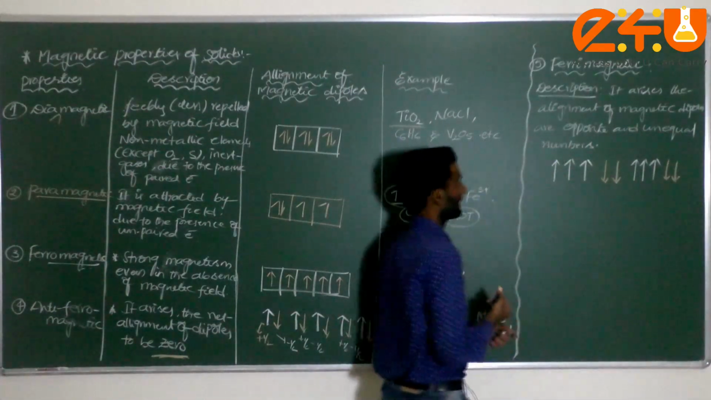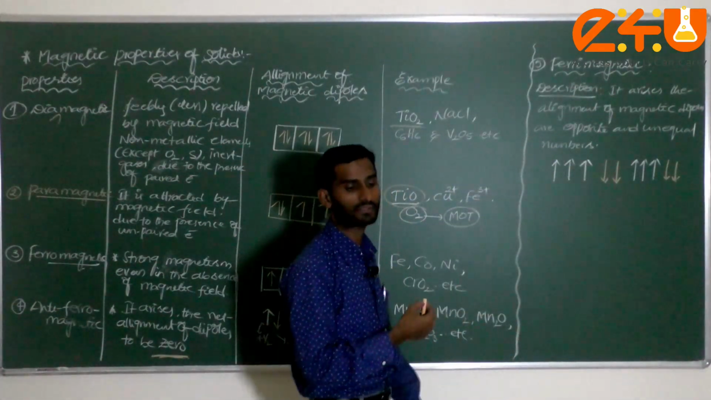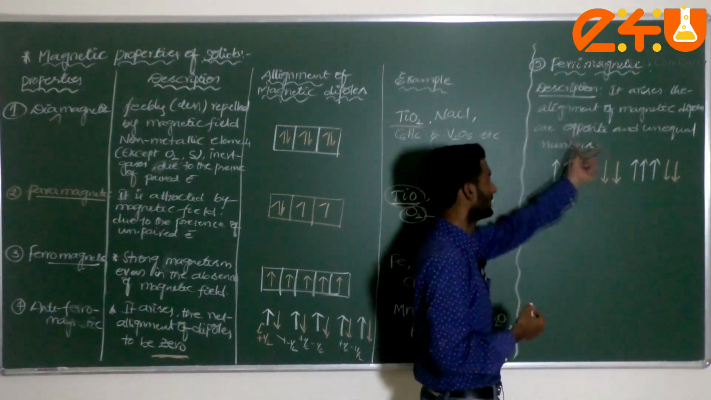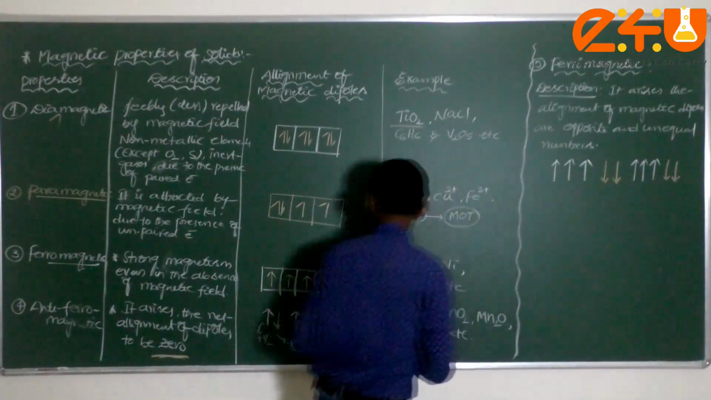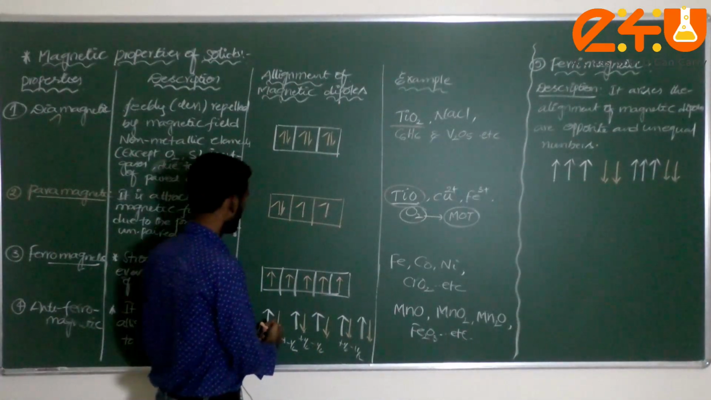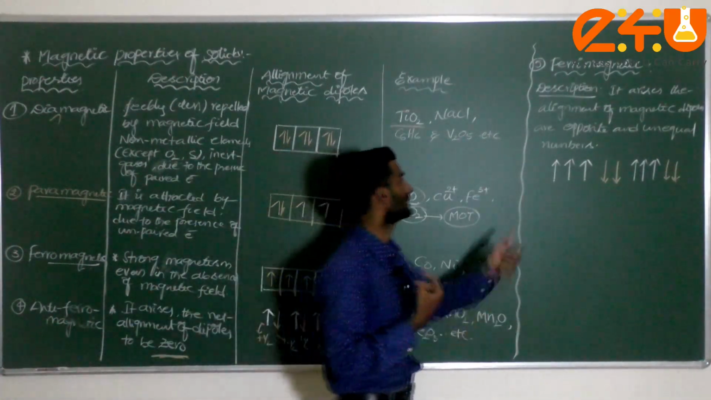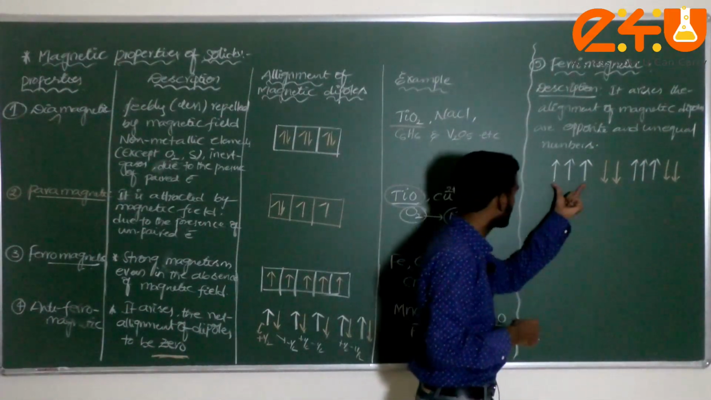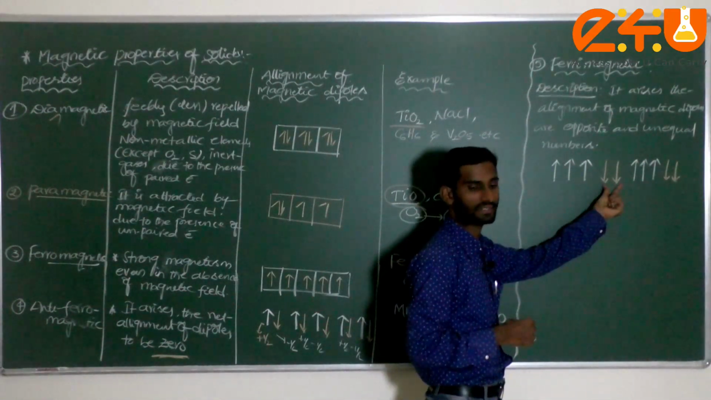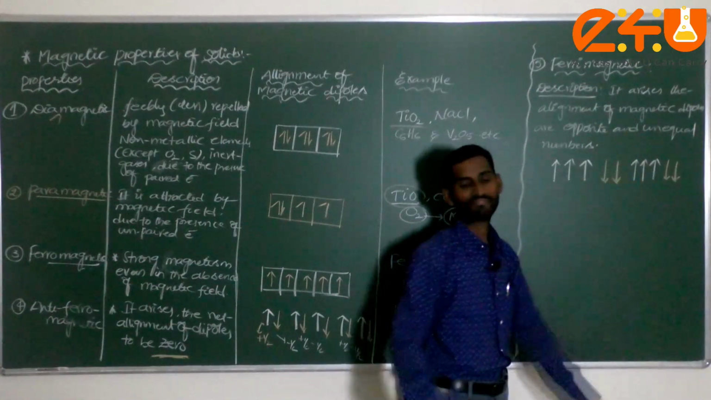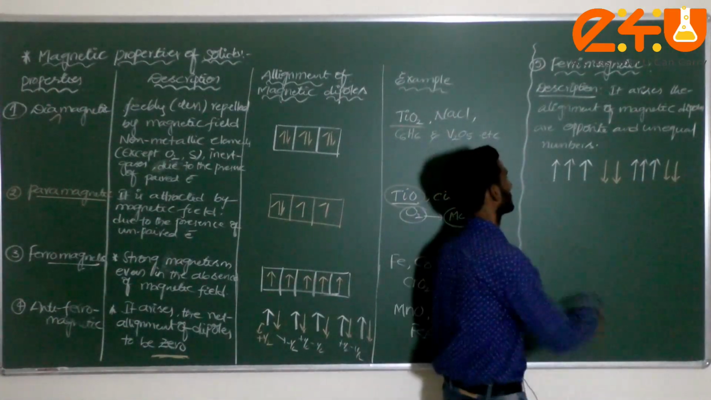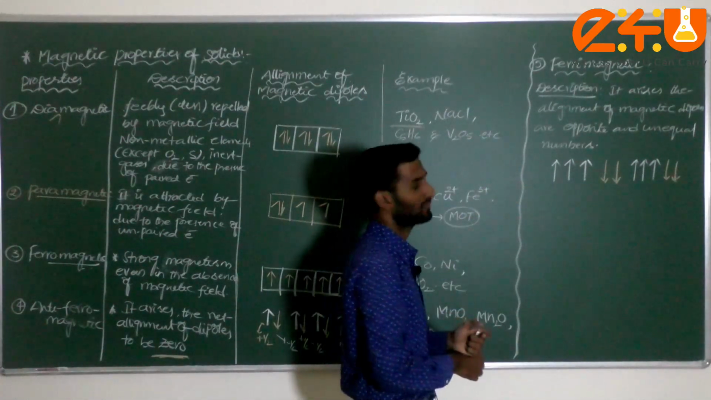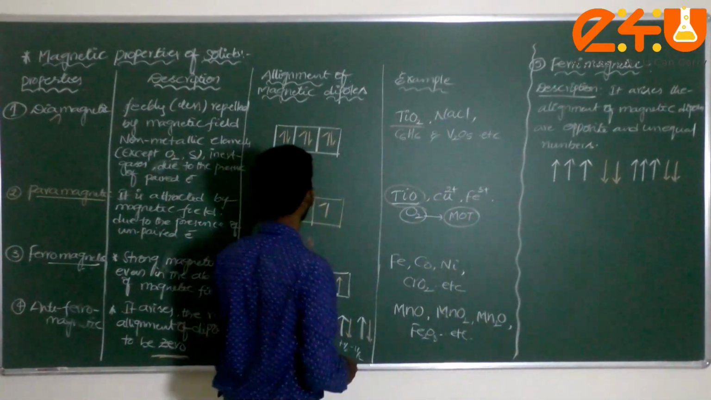Next, I am writing the magnetic dipoles here. Is any particular order being followed, dear students? No. For example, here 3 magnetic dipoles have the same direction and here 3 are opposite; that would come under ferromagnetic substance. But here, 3 are equal and 2 are different in the opposite direction. That's why this comes under ferrimagnetic substance. This is called this alignment.